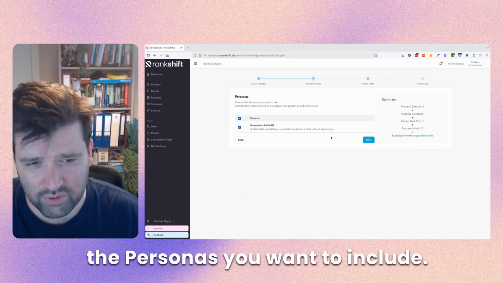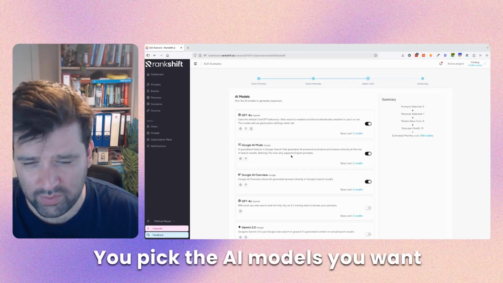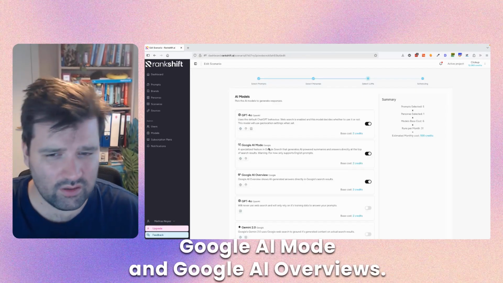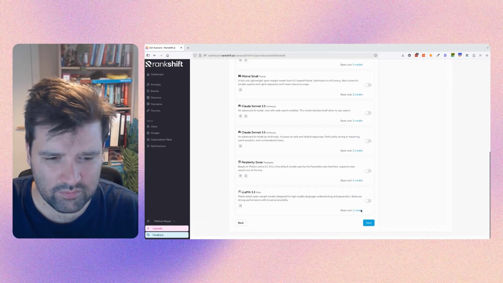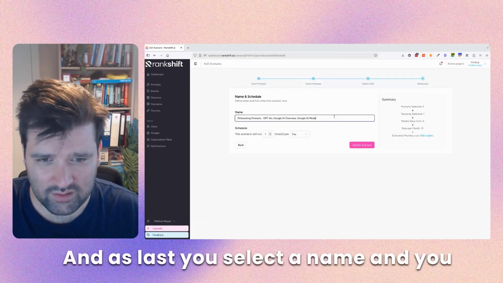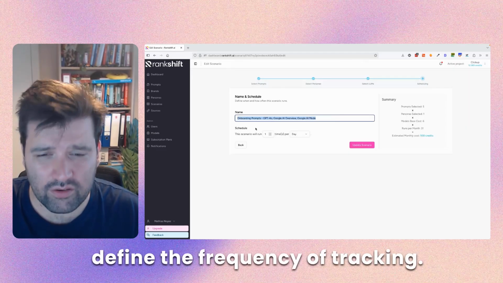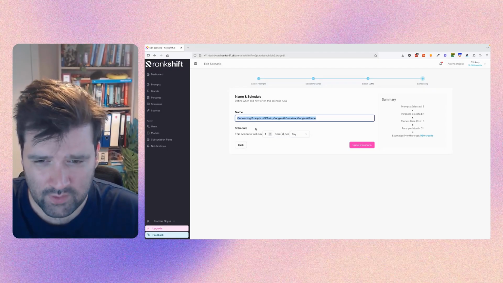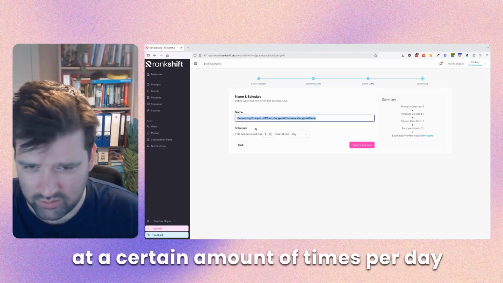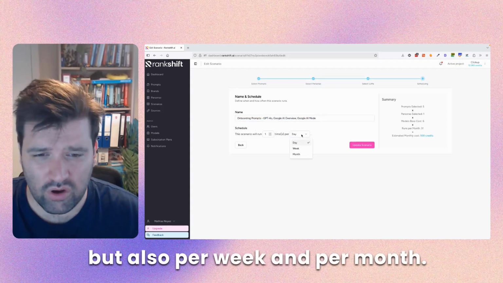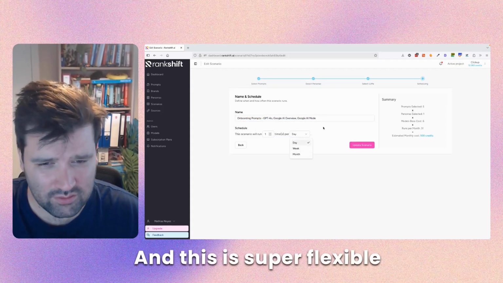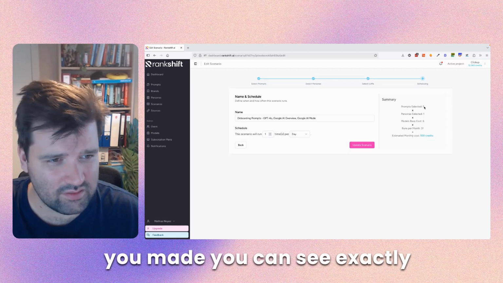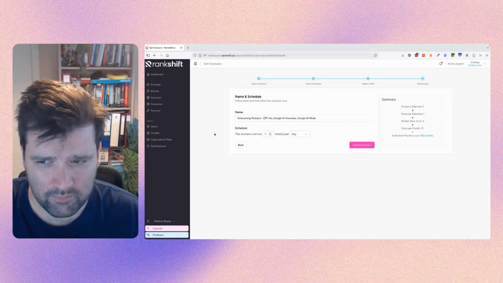Next off, you select the personas you want to include. You pick the AI models you want the prompts to be monitored in. In this case, we have GPT, Google AI Mode, and Google AI Overviews. And as last, you select the name and you define the frequency of tracking. And here we have a super flexible system. You can either choose to track it a certain amount of times per day, but also per week and per month. And this is super flexible compared to other tools. And based on all the selections you made, you can see exactly how many credits you are using.